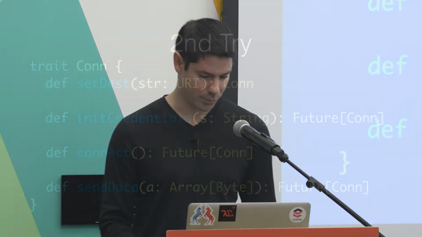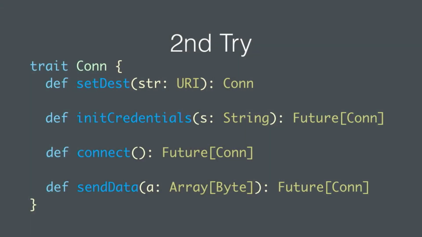So let's try again. All right, this is a little better. This is the immutable style connection, right? We set the destination and we get a new connection that represents the connection with a destination now set. We initialize some credentials, and we know that this might take a little while. There may be some asynchronous computation happening to give us this new connection state. Same with connect and same with send data. It's the same idea. We're capturing the fact that a new state of our connection happens, and in this case, it's happening inside the context of a future.